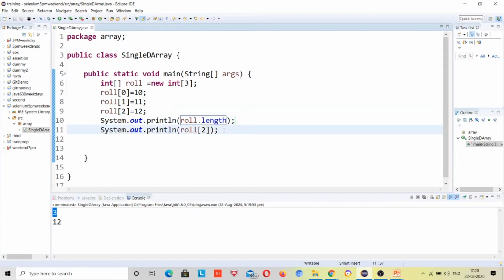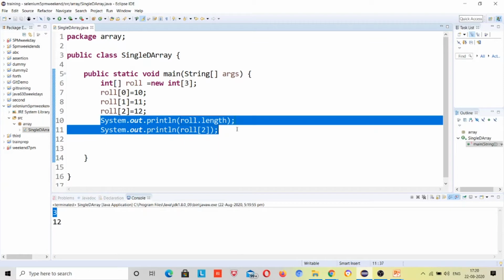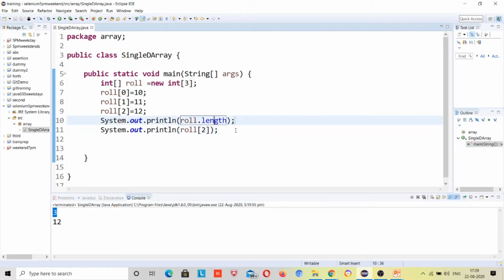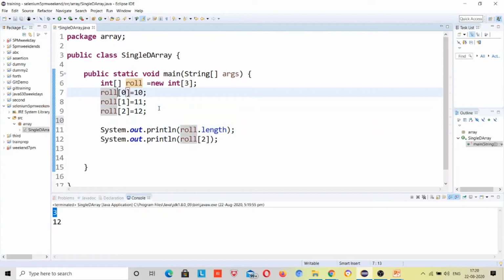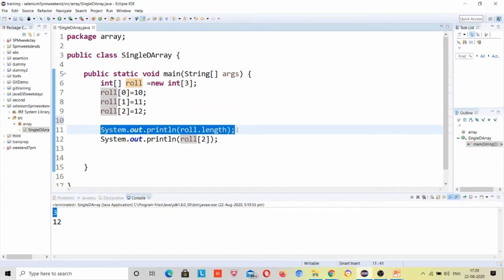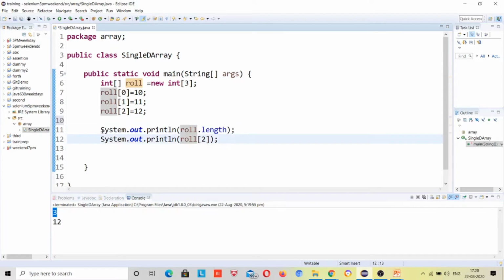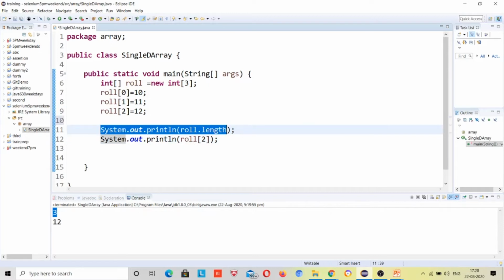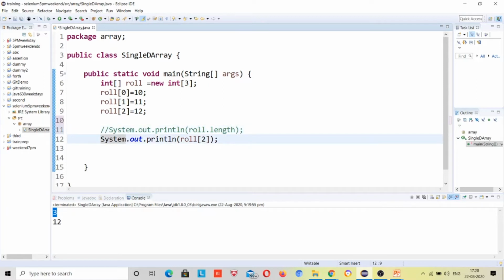So now one more thing, how can I iterate through the array using a loop? If I want to print all of this array, suppose I have 100 indexes, am I going to write 100 System.out.println statements? No. That's why last week we covered the for loop, while and do while loop. Now we can do it easily. So I will comment this line because we don't need it over here. Now I will print using a for loop.